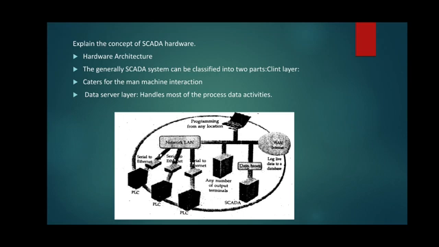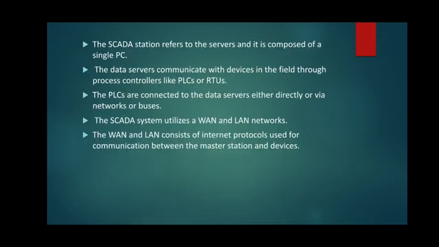So basically SCADA is made up of both hardware and software. So first we will discuss the SCADA hardware. We can see the block diagram. There are different units. Network for communication, that is the network LAN, then SCADA server, then programming device, then different communication links, and at the end PLCs are placed.